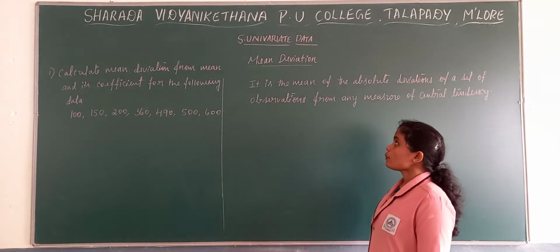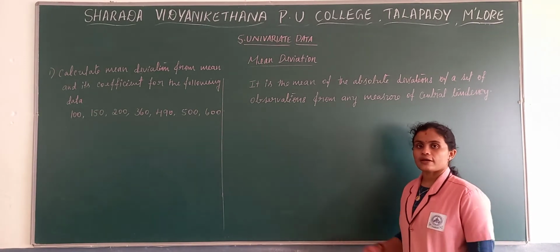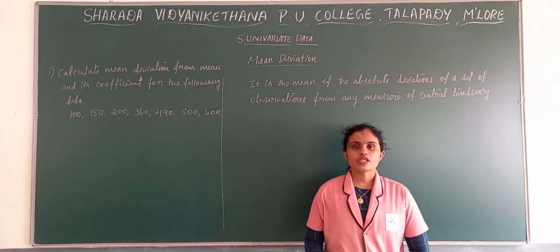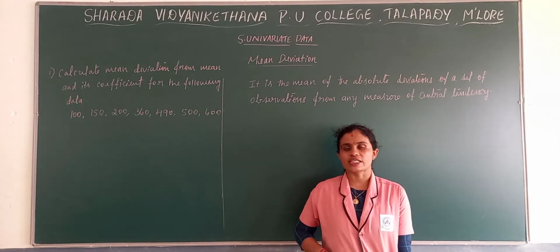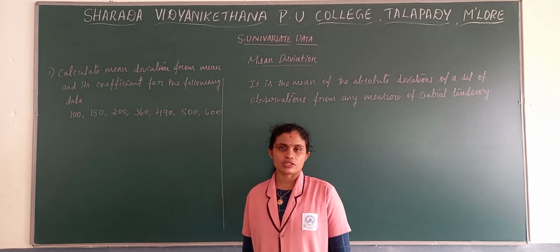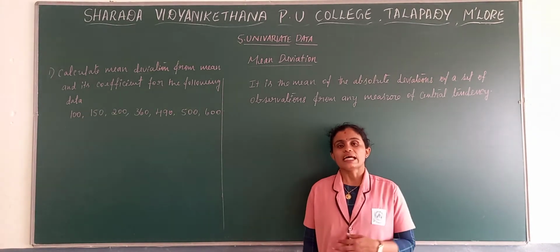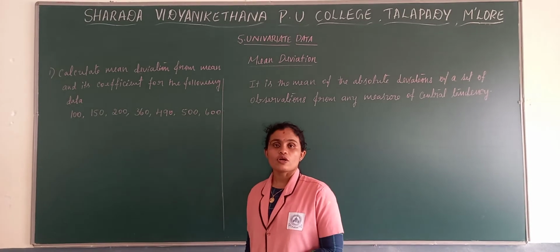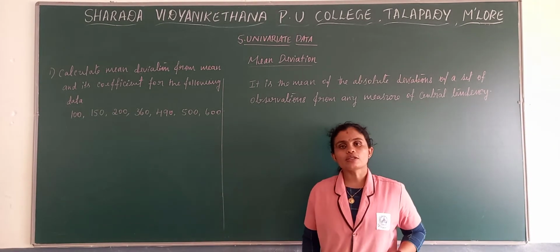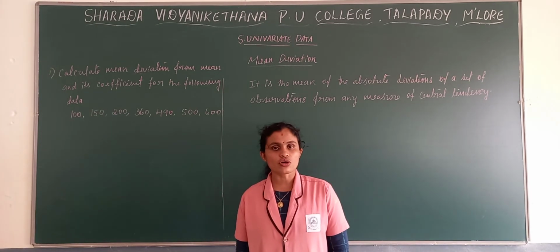So we were discussing the fifth chapter, that is univariate data. As I said, in that particular chapter we divided into four measures. The first measure was the measures of central tendency, where we discussed mean, median, mode, arithmetic mean, geometric mean and harmonic mean. Then we moved towards the measures of position or partition values. There we discussed deciles, percentiles and also quartiles.